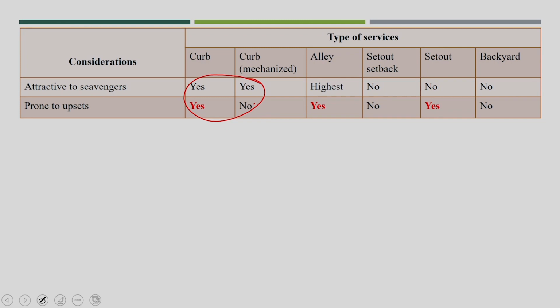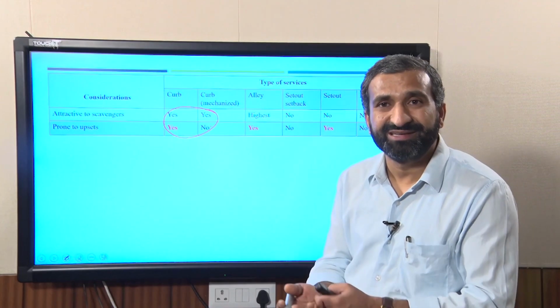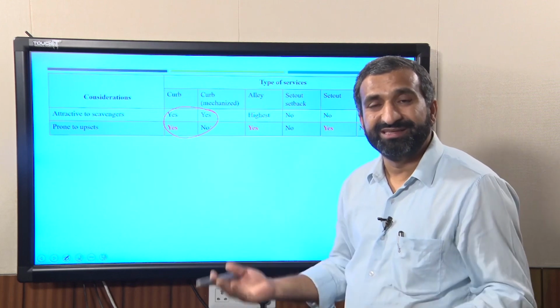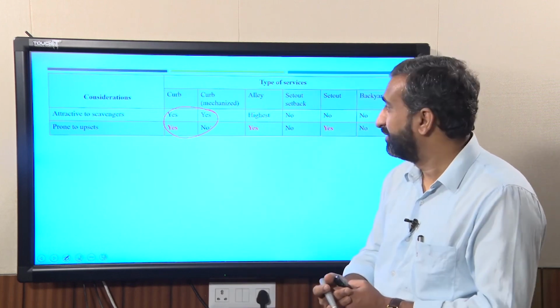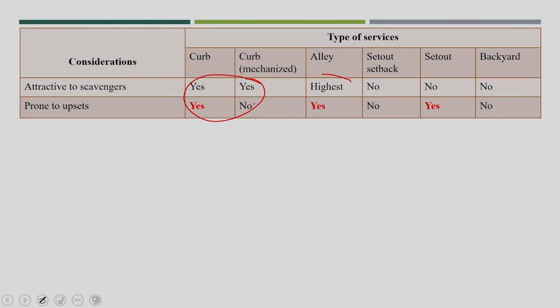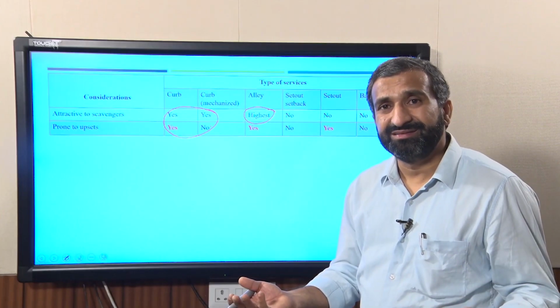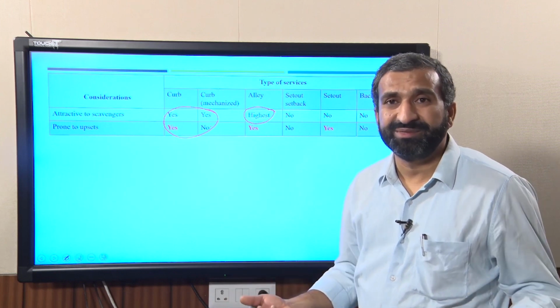Scavengers could be animals, could be rag pickers also, and India is a kind of country where most of the recycling materials are collected by the rag pickers.